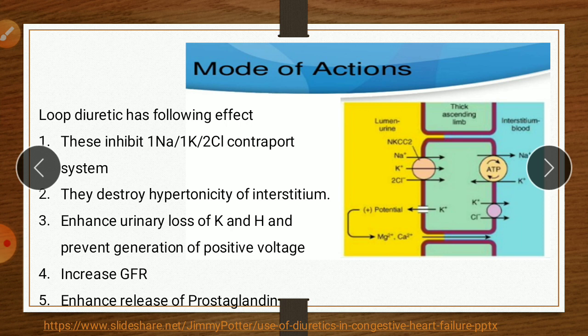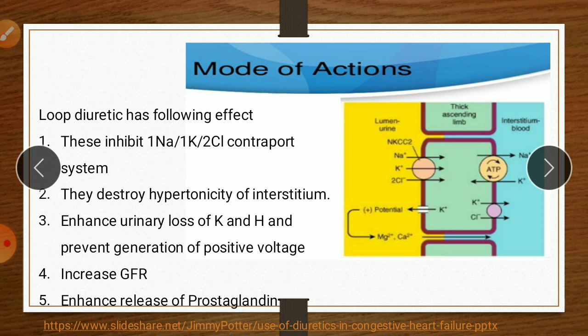Hence the net result is transport of 3 molecules of sodium and 6 molecules of chloride ion from luminal fluid into the interstitium. So due to this co-transport system, a total of 3 molecules of sodium, 3 molecules of potassium and 6 molecules of chloride is transported from lumen to the luminal cell.